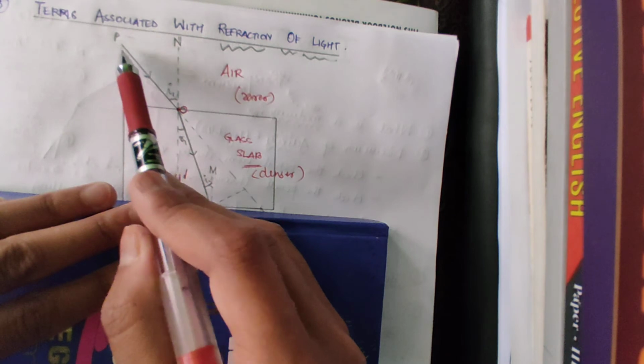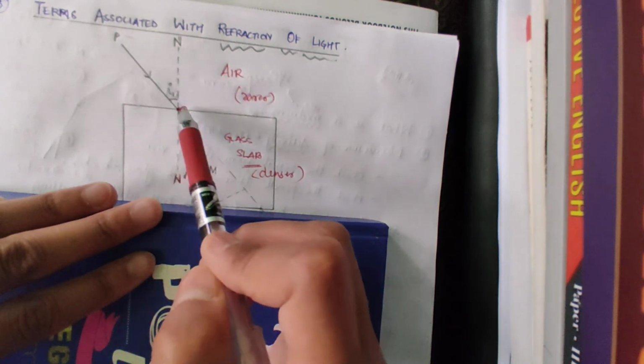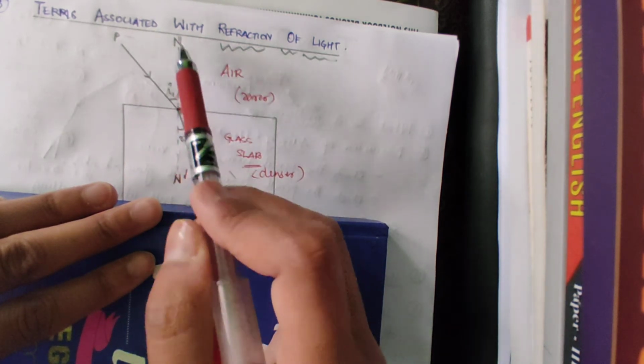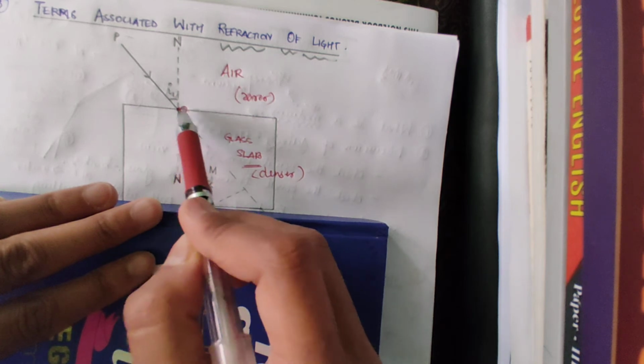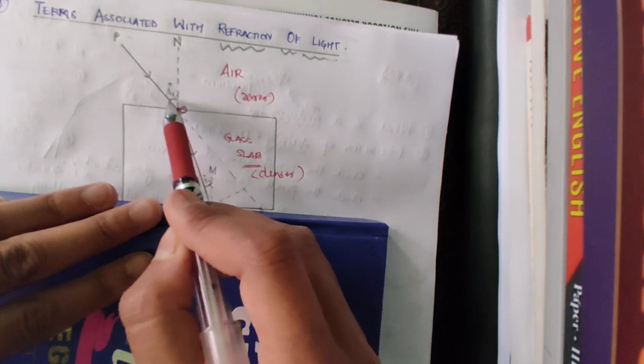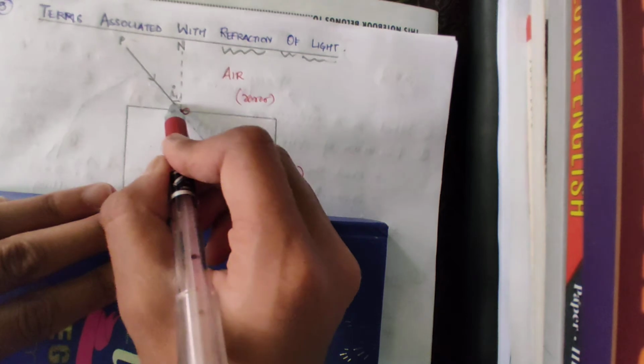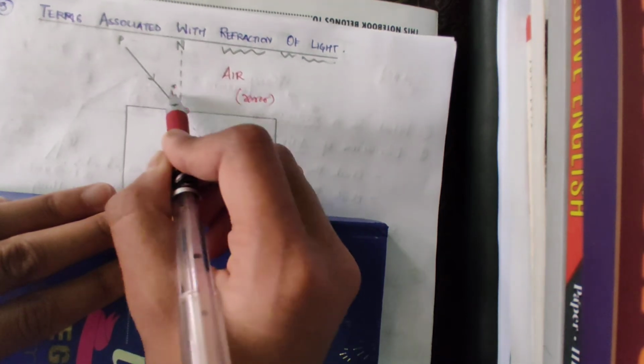Then angle of incidence. This also is simple. The angle made by the incident ray with the normal at the point of incidence is known as the angle of incidence, and is denoted by small i.